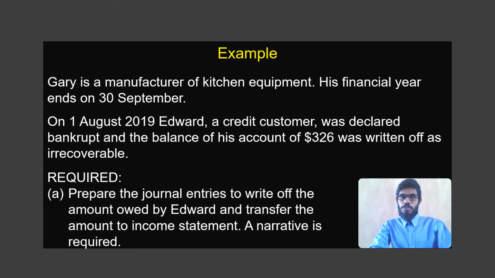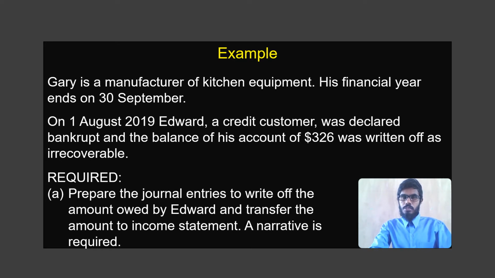Now students, we go into a question. In this question, Gary is a manufacturer of kitchen equipment. His financial year is ending at 30th September. And then on 1st August 2019, he had a customer, a trade receivable, Edward. Edward declared bankruptcy and he owed an amount of 326 to the business. And then Gary decided to write this amount off as a bad debt or an irrecoverable debt.